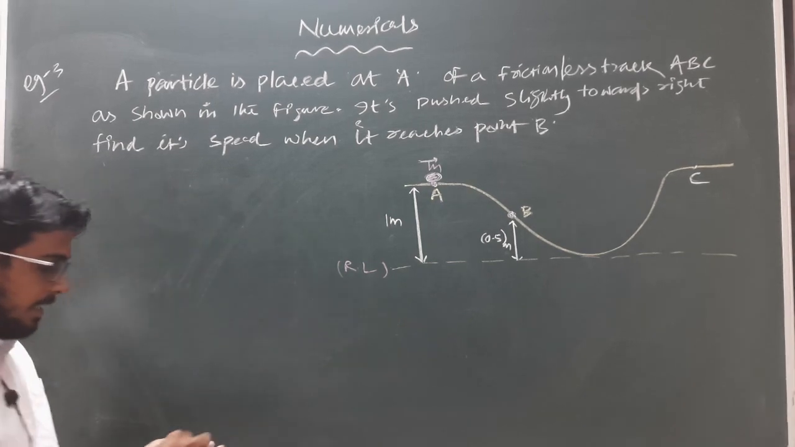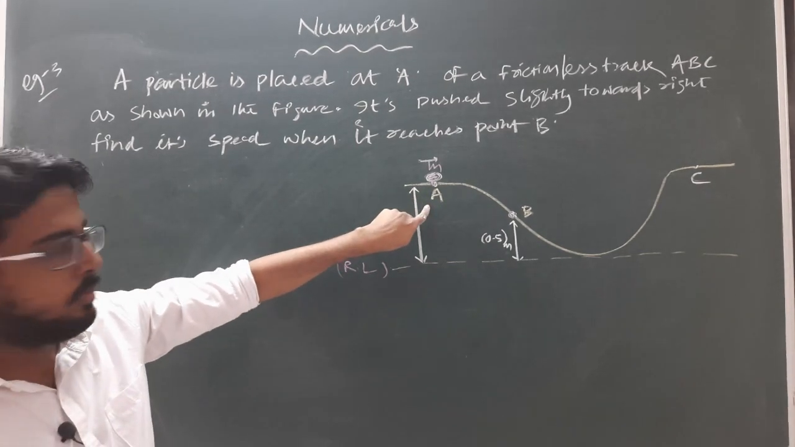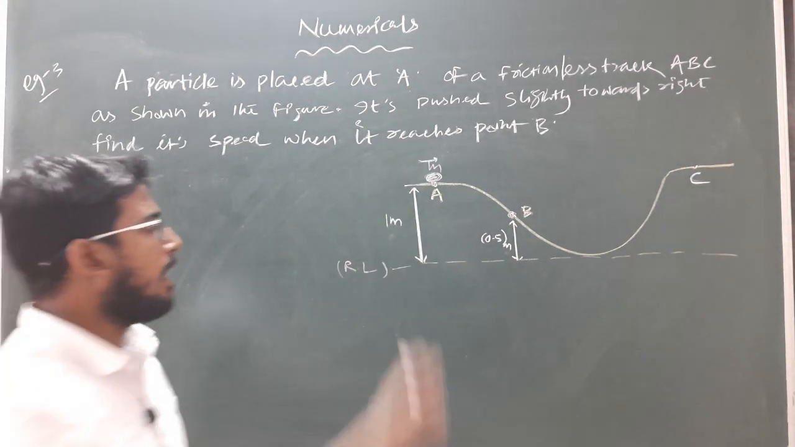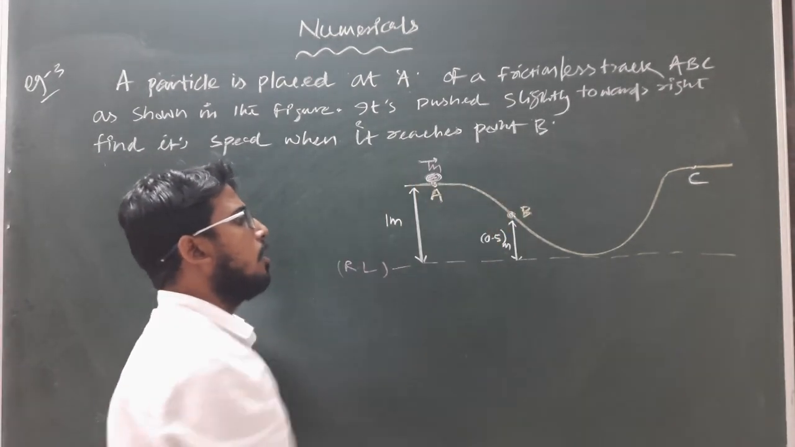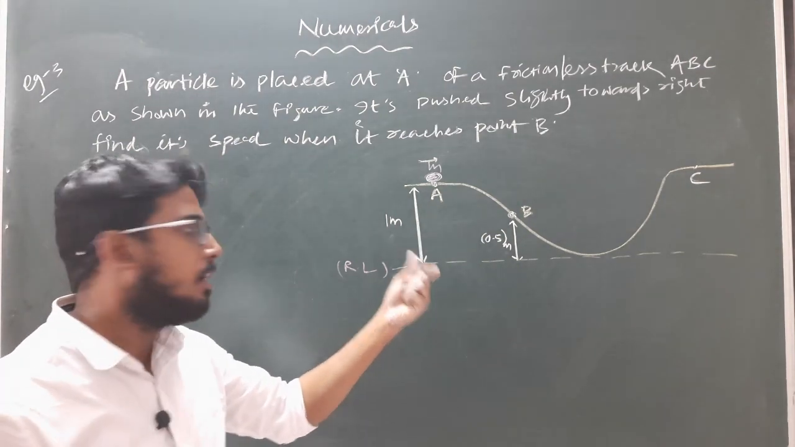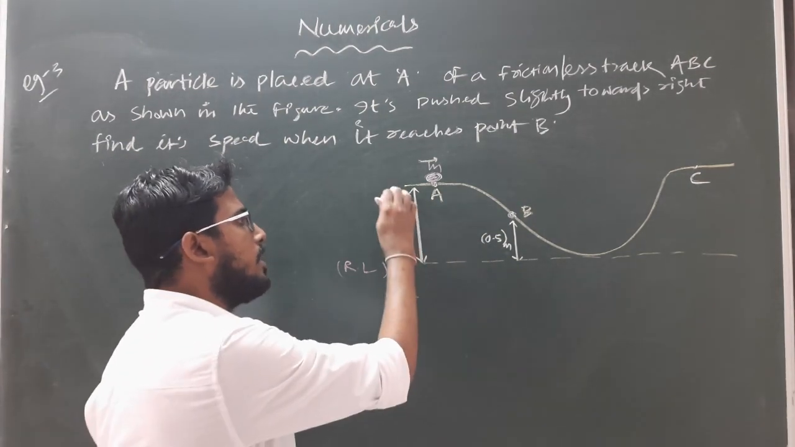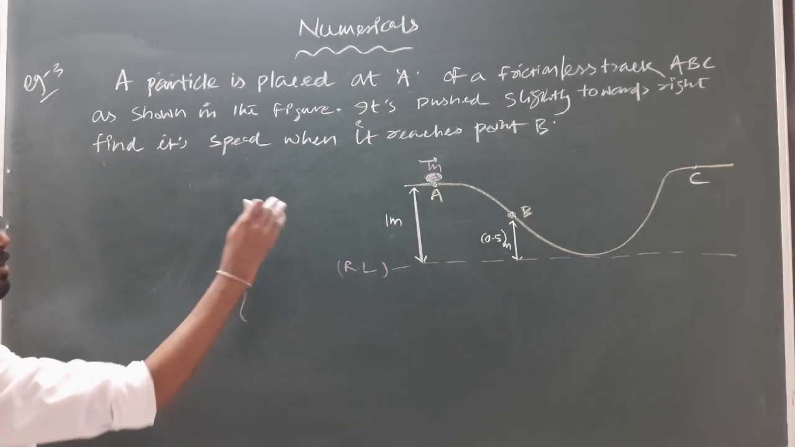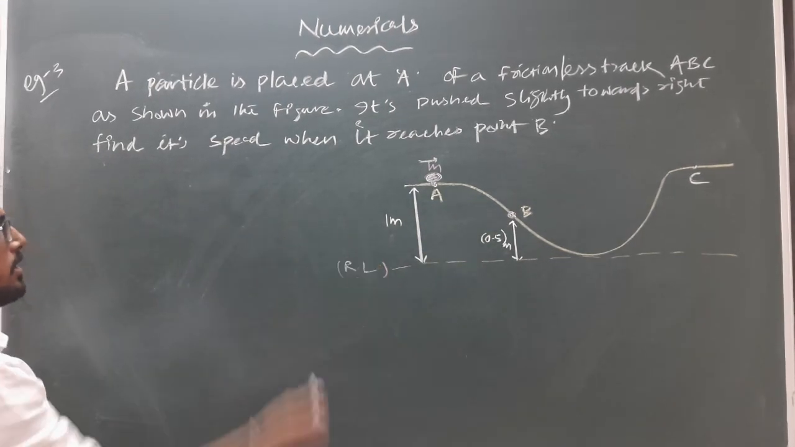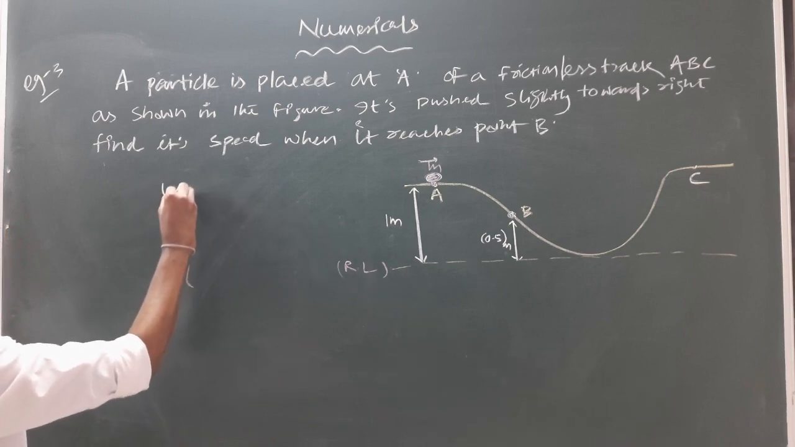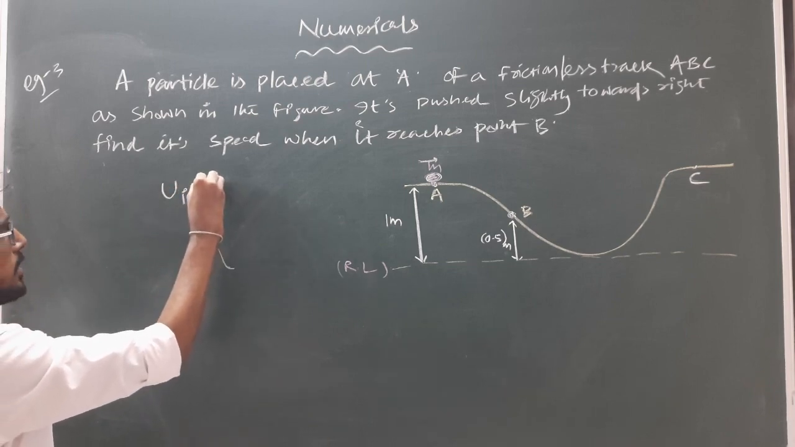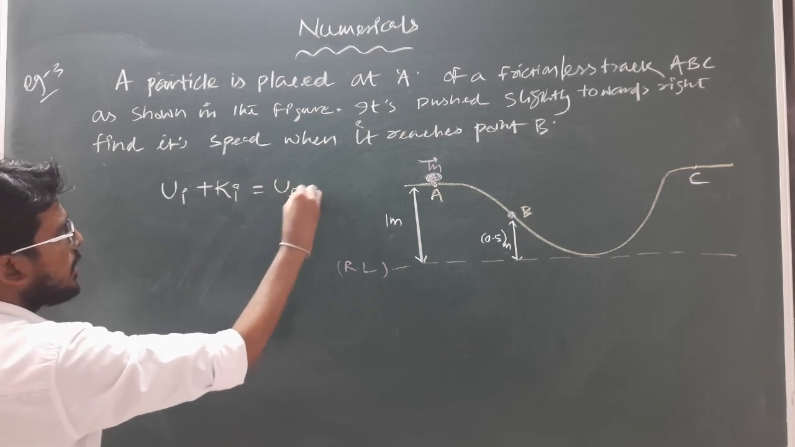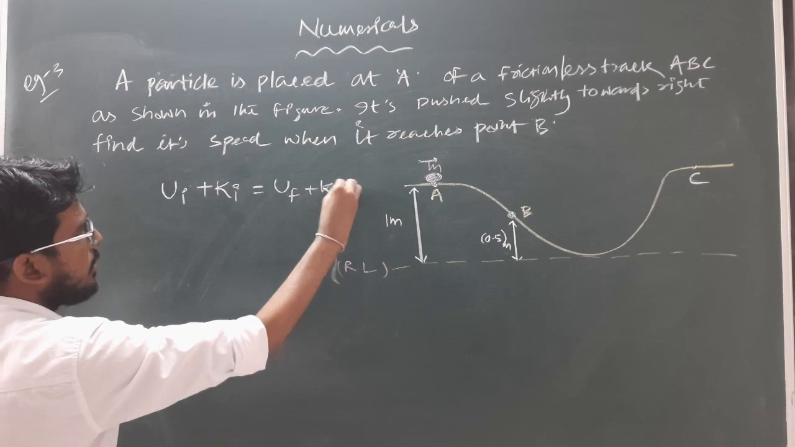So initially the particle has some potential energy, and as it is at rest, it has zero kinetic energy, and as the complete action takes place under the gravitational force only, there will be no non-conservative force existing. So we can apply the conservation principle of mechanical energy. So according to conservation principle of mechanical energy, we can write initial potential energy plus initial kinetic energy must be equal to final potential energy plus final kinetic energy.